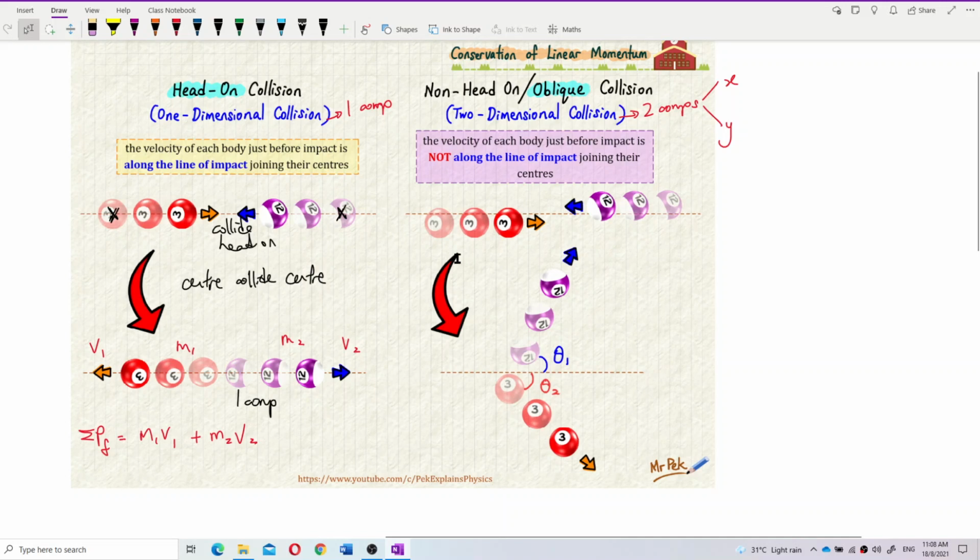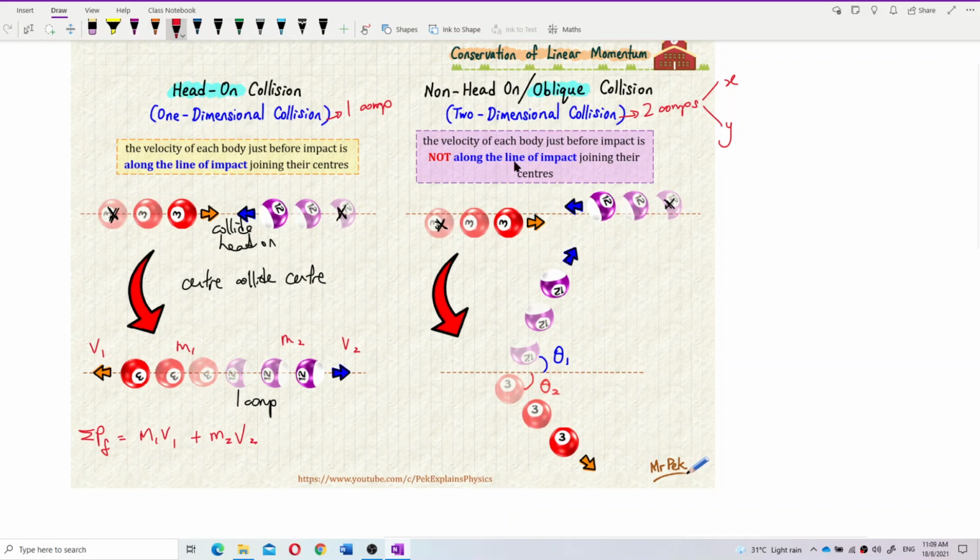The center of the red ball and the center of the purple ball do not fall on the line of impact. So it's not center collide center. They collide, maybe, at an angle. Like this, the red ball is over here.